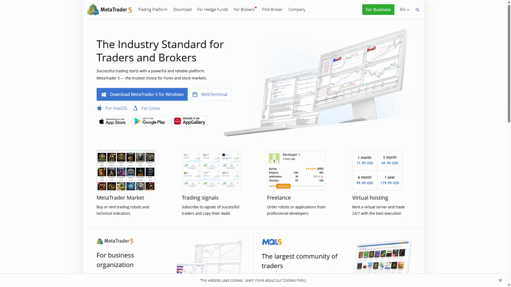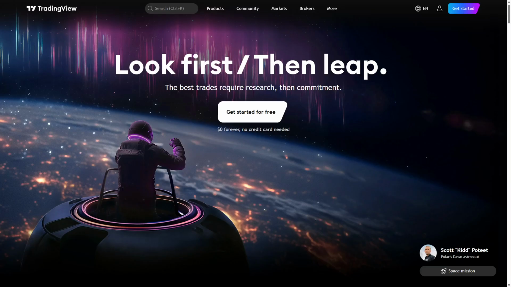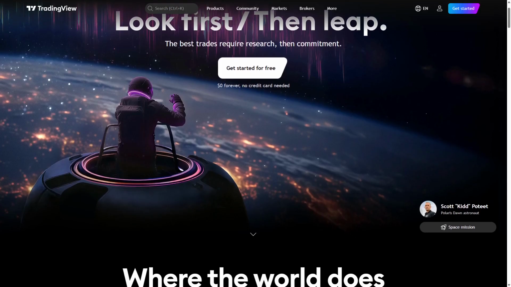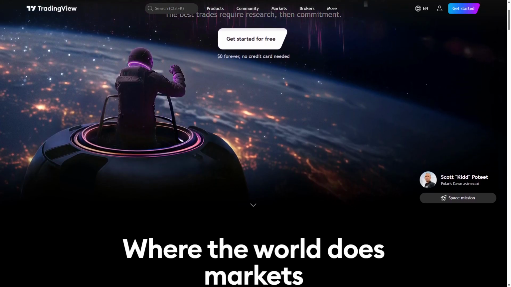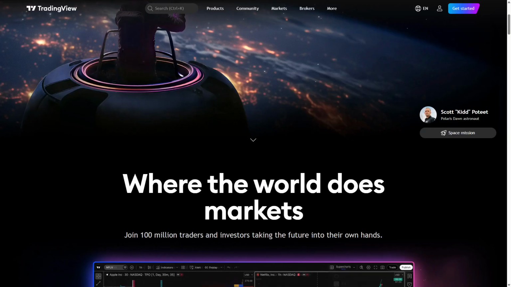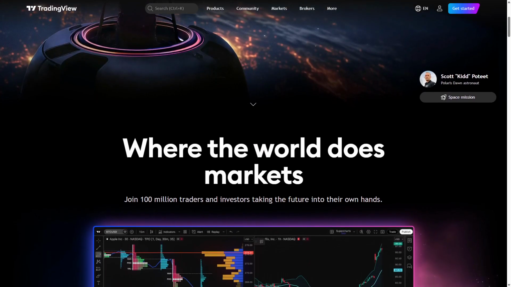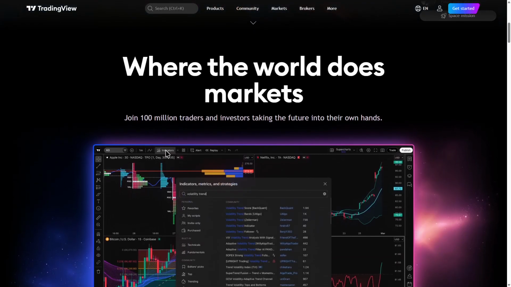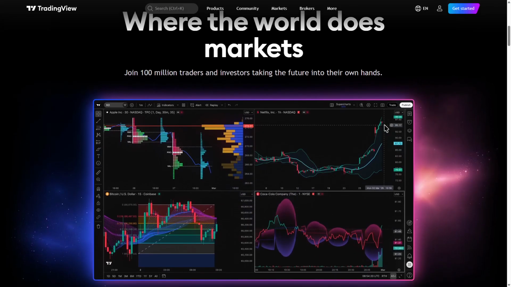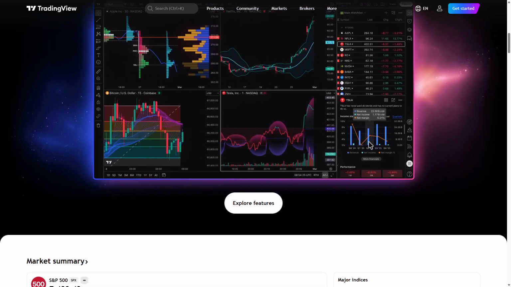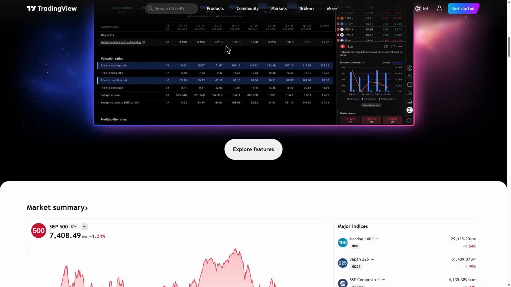The core difference lies in TradingView's web-based approach versus MetaTrader 5's desktop application. TradingView is a web-based charting and social trading platform designed to provide powerful market analysis tools accessible from anywhere. It offers a vast selection of customizable charts, technical indicators, and drawing tools, making it ideal for traders who prioritize visual market insights. TradingView's social network allows users to share ideas and follow other traders, creating a collaborative environment. Its cloud-based nature means no installation is required and updates are seamless.